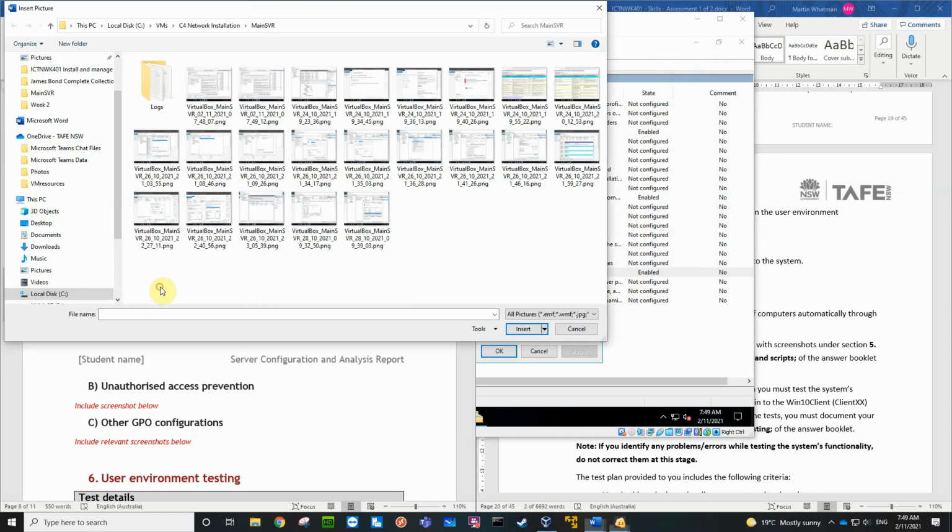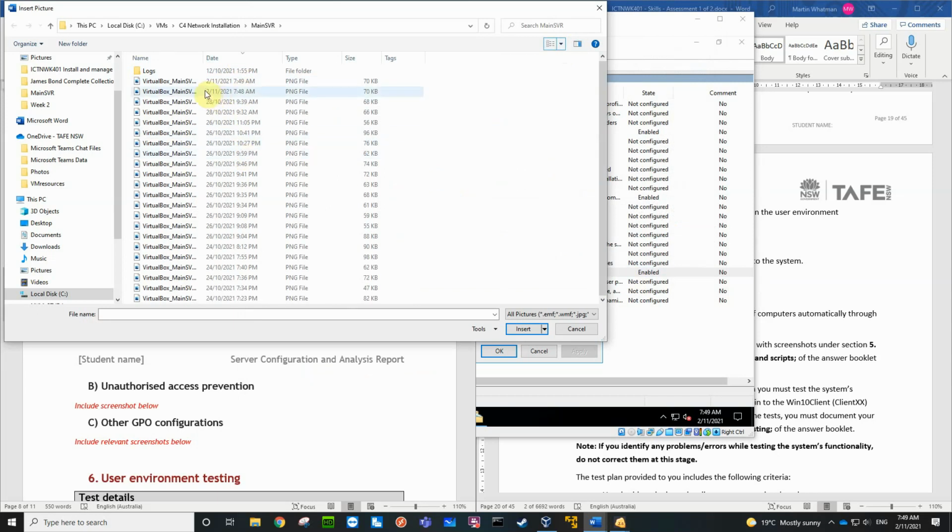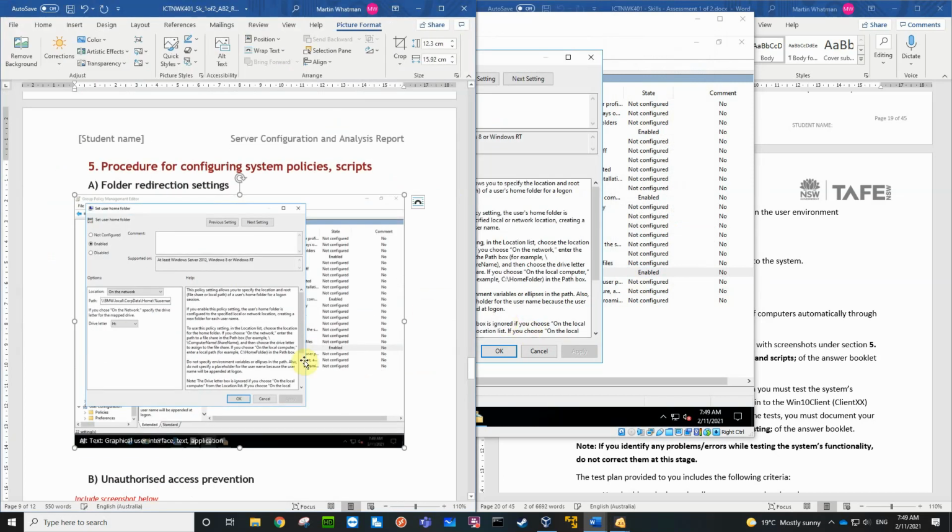Save. So let's change the view of that to details, and we sorted in date order. 2nd of the 11th. That's today, so it's that one. Got to be that one there. That's the one. So now we're showing a picture of folder redirection. We're doing it in a group policy for all users, okay?